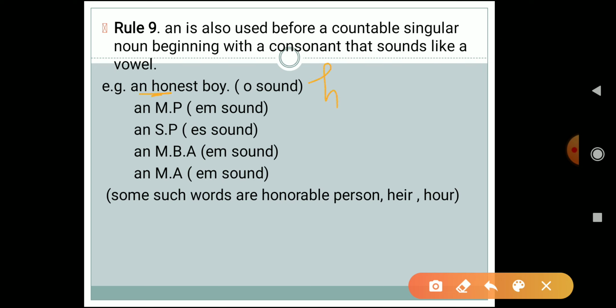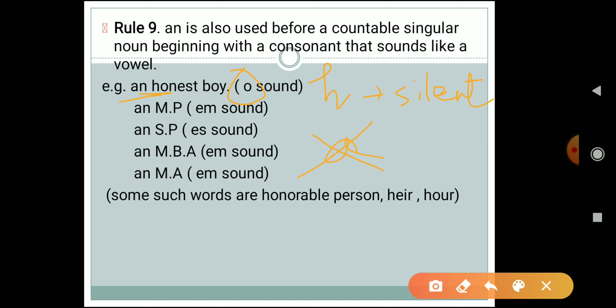Over here H is silent. So we are pronouncing it as onest. Which sound is coming? The O sound is coming. Okay, so therefore we have to use which article? We have to use an over here.